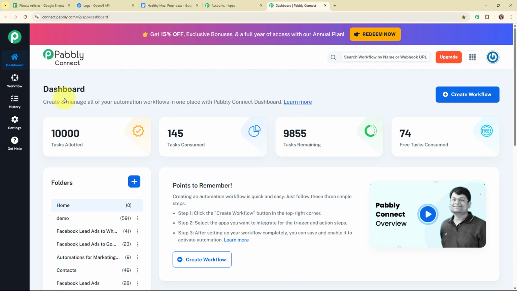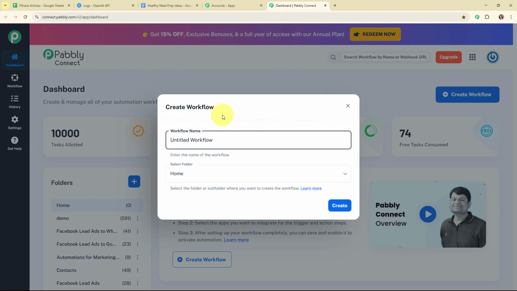Now this is the dashboard of Pabbly Connect, and here to build my connection, I need to create a workflow first. So for that, here I'm going to click on this Create Workflow button given on the top right corner. And now here in this Create Workflow dialog box, I have to give a name to my workflow. So I'm going to give the name as Write Fitness Articles Using AI Agent. And now here after giving a name to my workflow, it is asking me to select the folder.